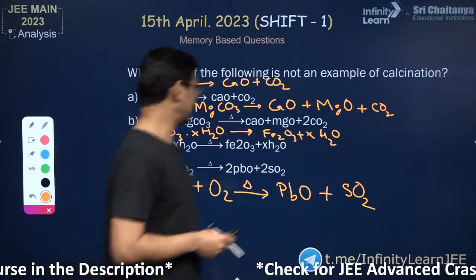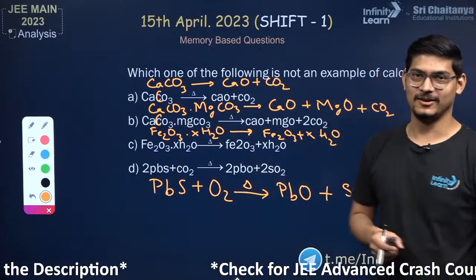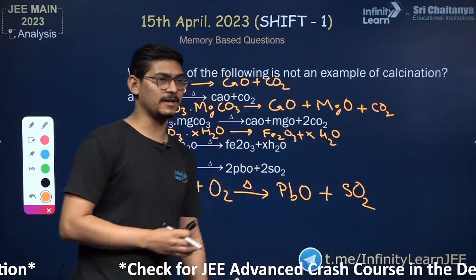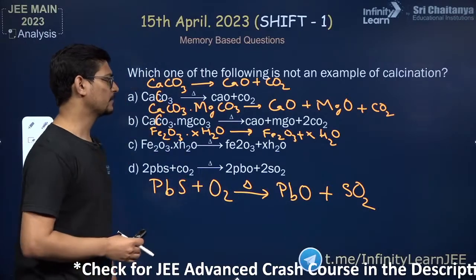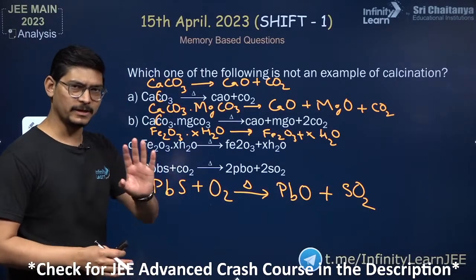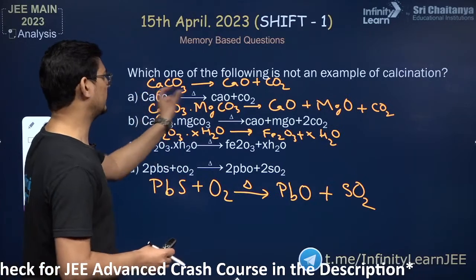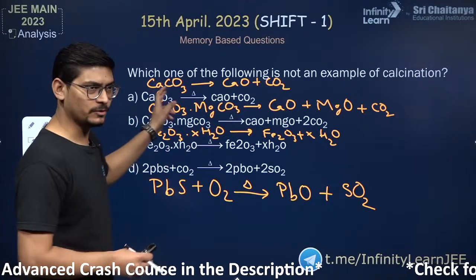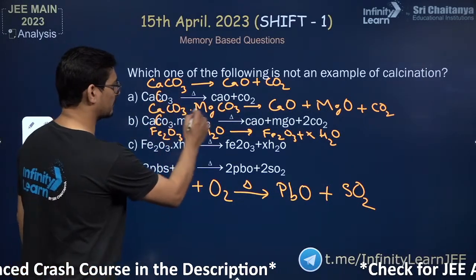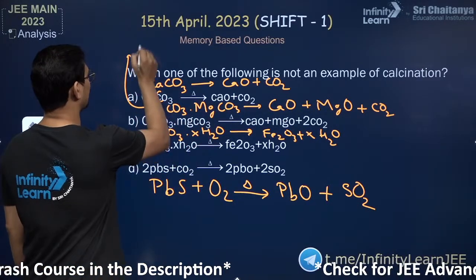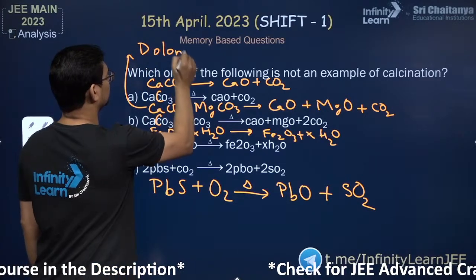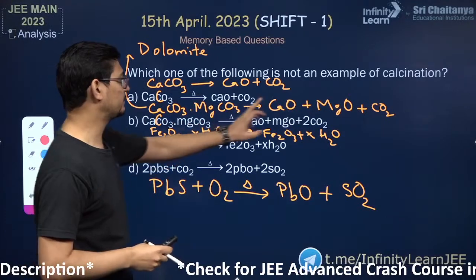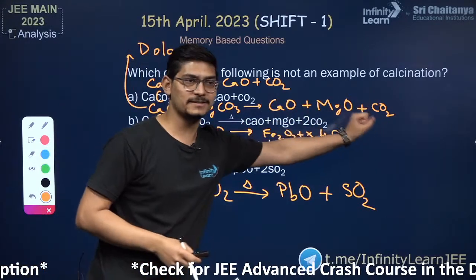Is it really option C? So what is the difference between roasting and calcination? C लग रहा है सर. पक्का कौन सा calcination नहीं है? एक बार रिपीट कर देता हूँ. कैल्शियम कार्बोनेट on heating gives calcium oxide and CO2, right? This you know, calcium carbonate, right? Calcium carbonate dot magnesium carbonate, it's called dolomite. The ore is dolomite. When you heat it, it produces calcium oxide, magnesium oxide and CO2.